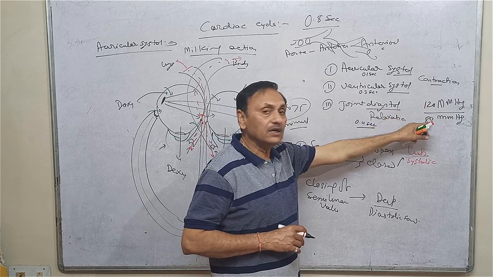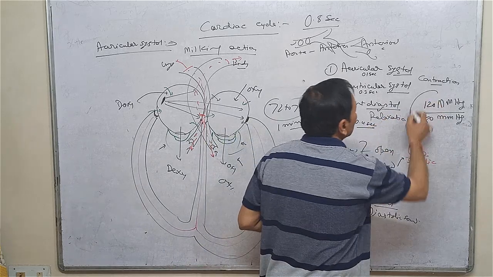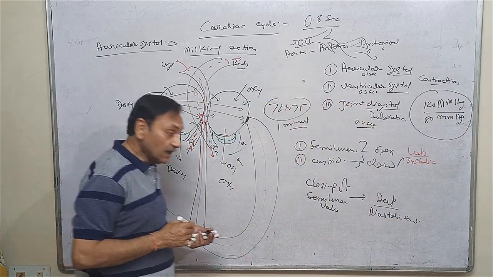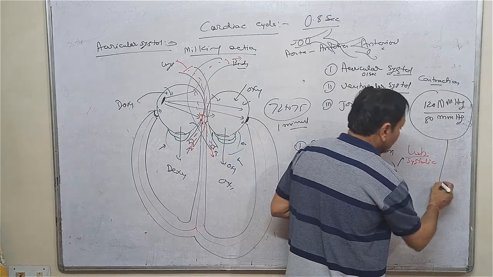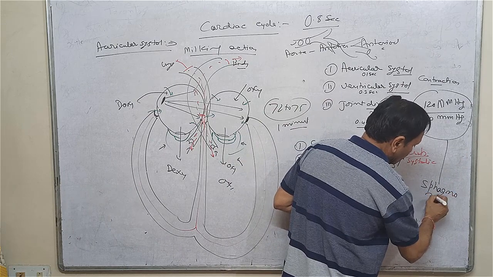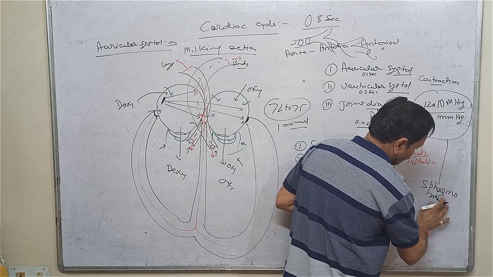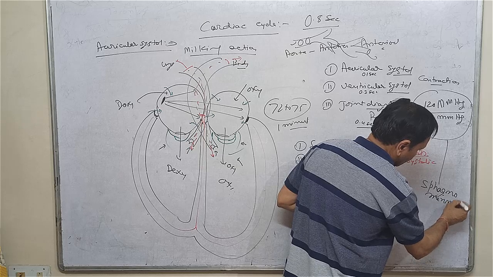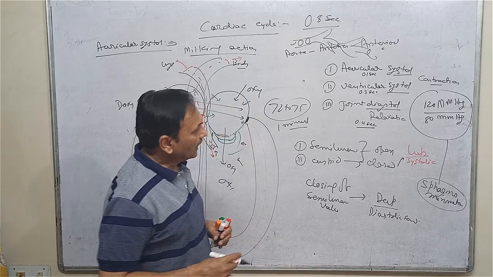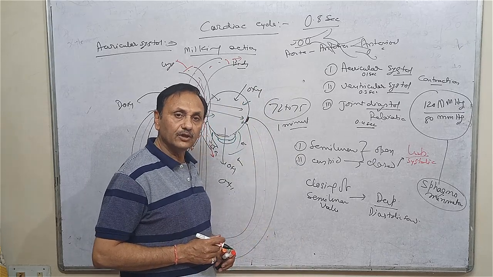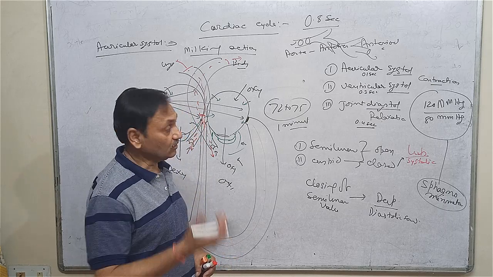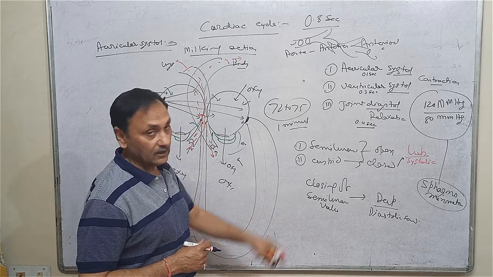A normal human being has this type of blood pressure, which can be observed with the help of an equipment called a sphygmomanometer. It is a type of barometer, and with the help of this sphygmomanometer we can come to a conclusion whether normal blood pressure, hypertension or hypotension is present in a human being.